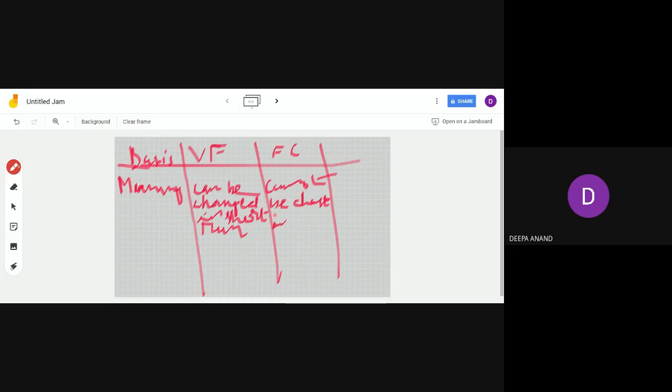So you have to listen to me to know what I am writing here. Cannot be changed in the short run. Okay, fine. What is the next basis? The next basis is relation with output. That's the thing we have explained just now.